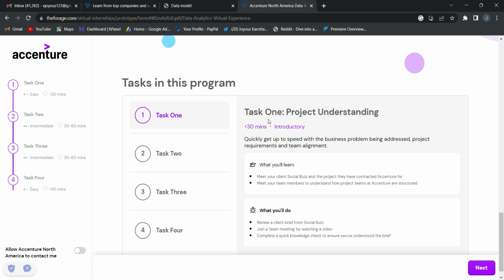The company will provide you the data sets related to the Social Buzz website, like customer, content, reaction, and reaction types. Seven data sets will be provided, but it's not necessary that you work with all seven.